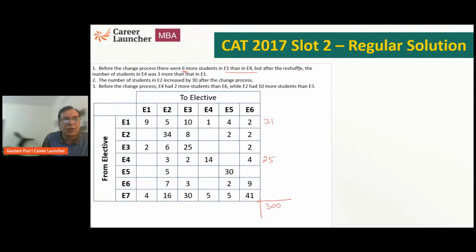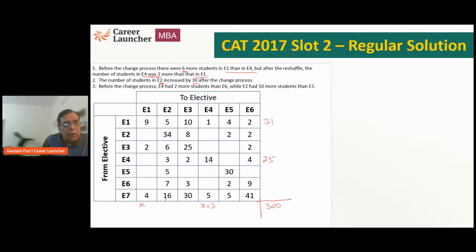But after the reshuffle, the number of students in E4 was 3 more than E1. So if E1 is X, E4 will be X plus 3. Next, the number of students in E2 increased by 30 after the change process.